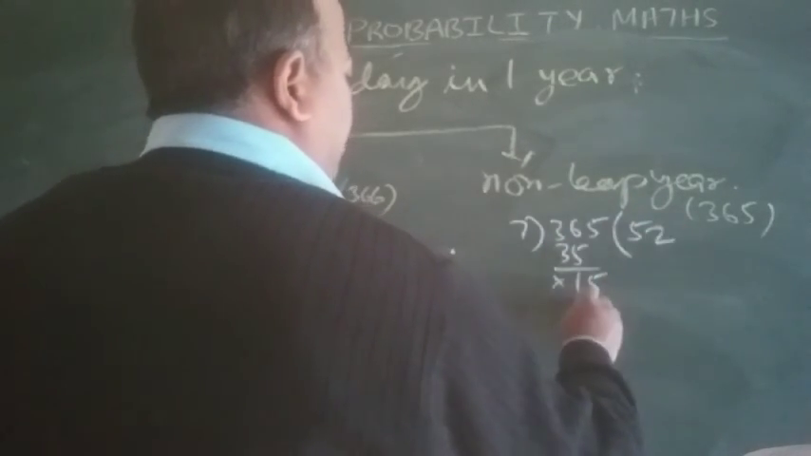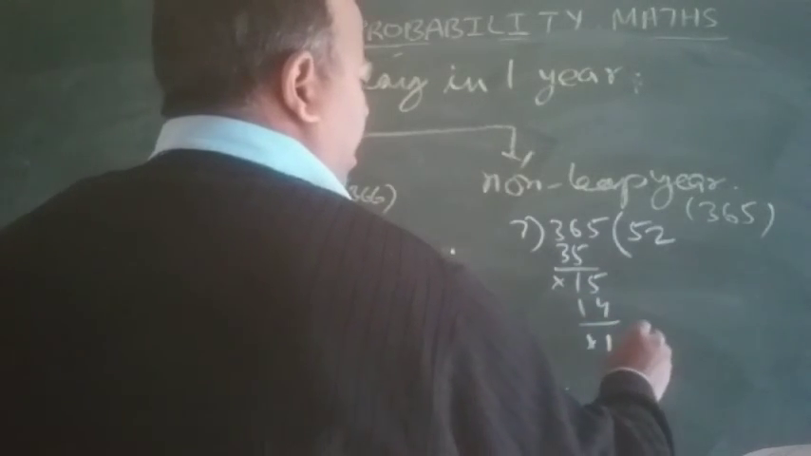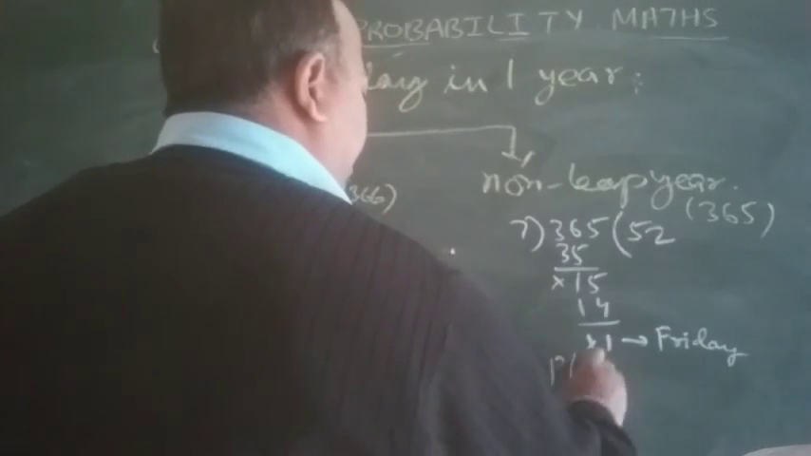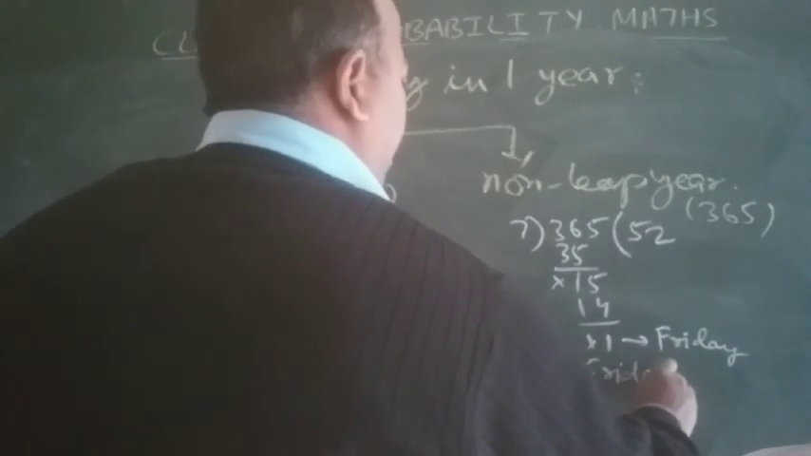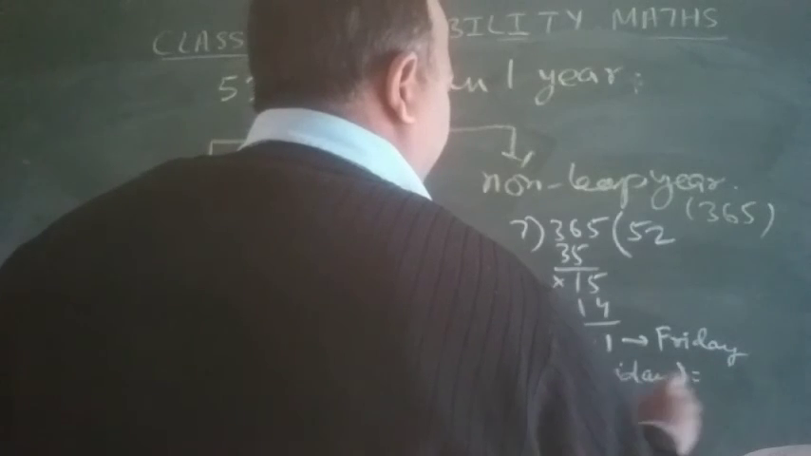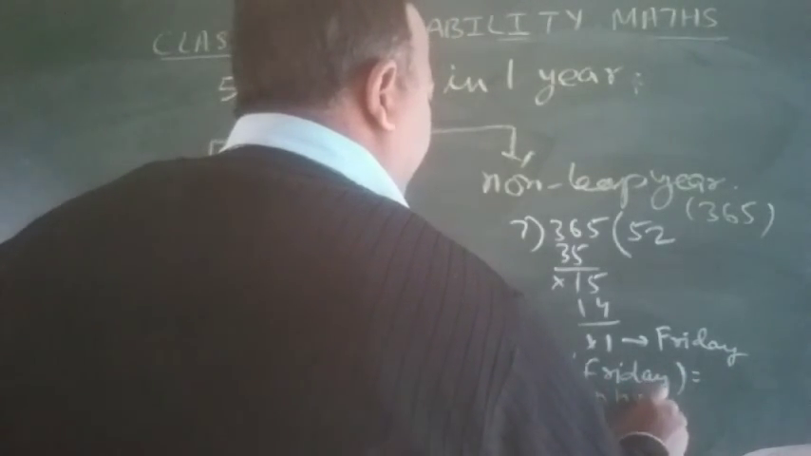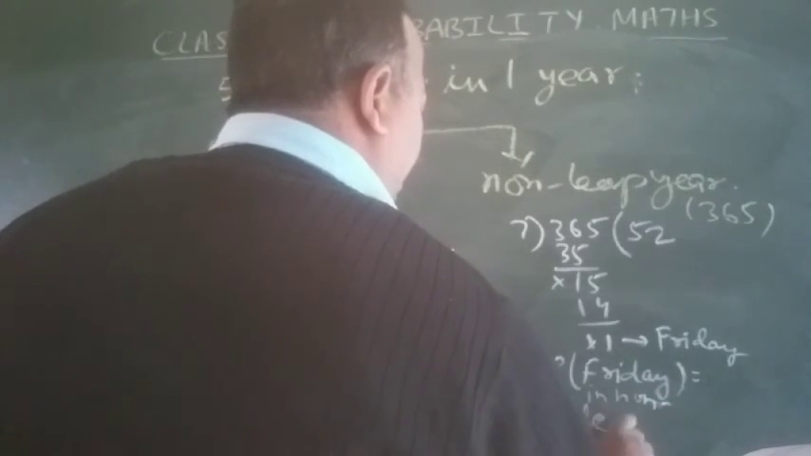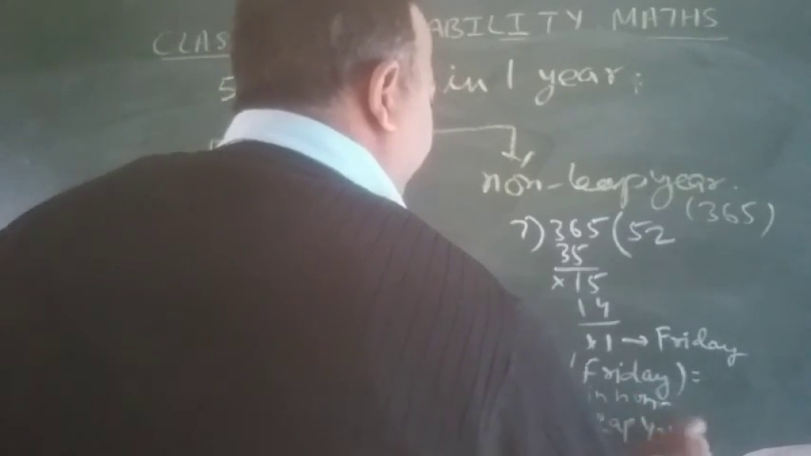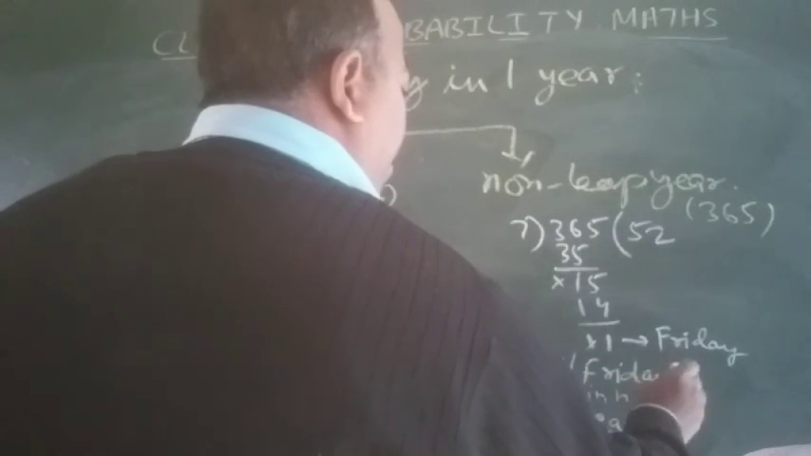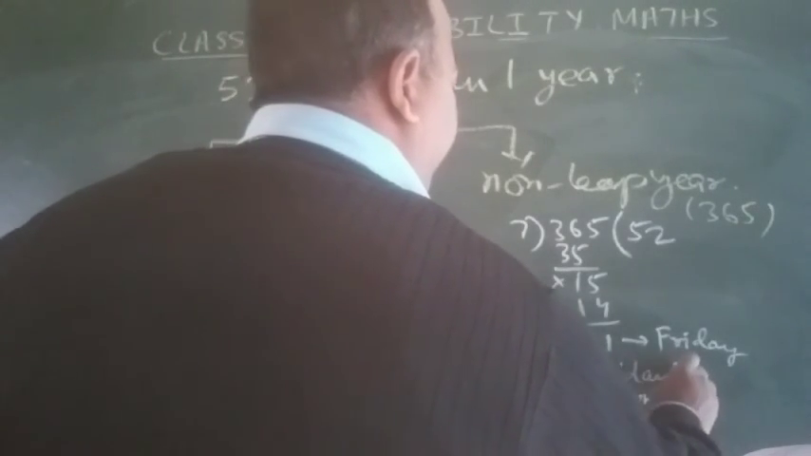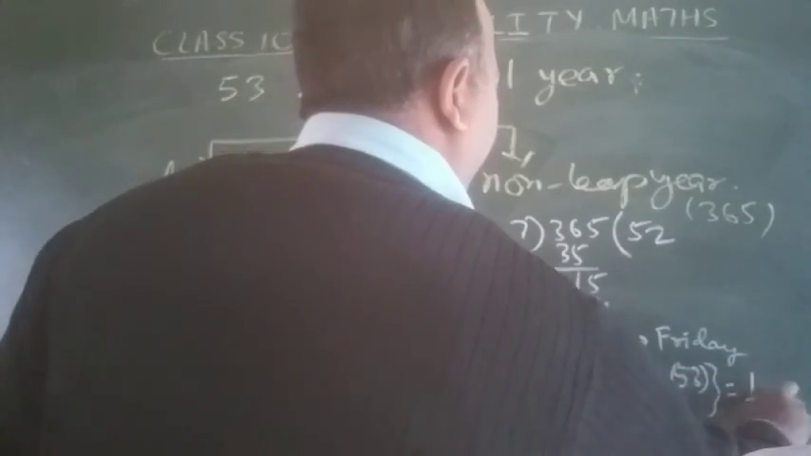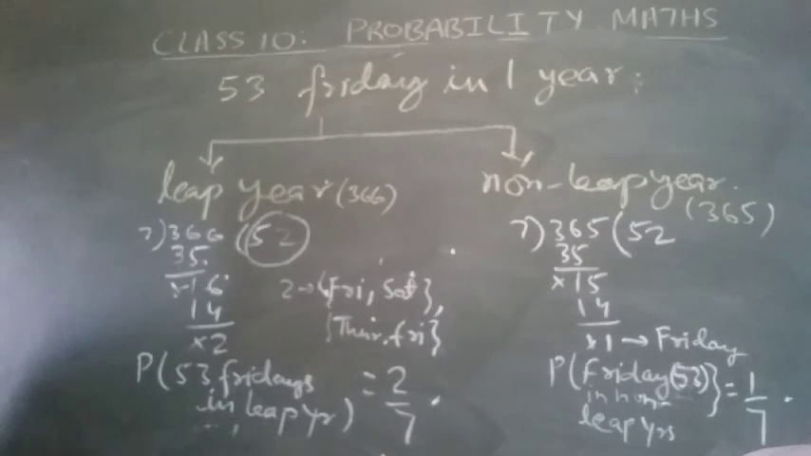Okay. Now here, if you divide 365 by 7, 52 times, and here it will be 2 times, 1 remaining. It can be Friday. So the probability of Friday in a non-leap year, okay, 53 Fridays. What is the probability of 53 Fridays in a non-leap year? It will be 1/7. Clear? Like this.